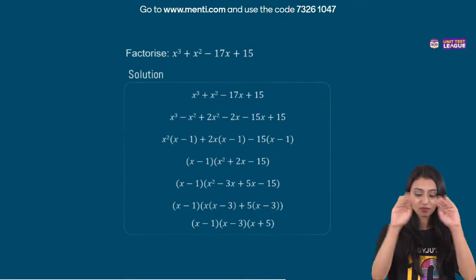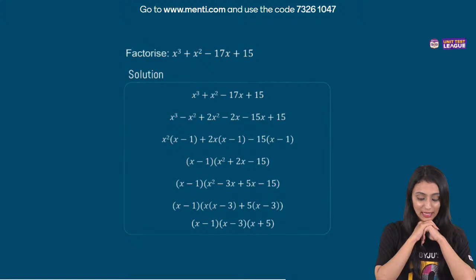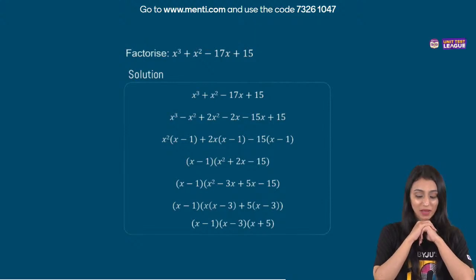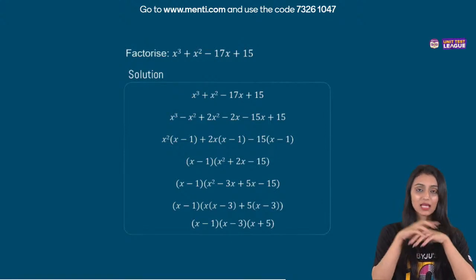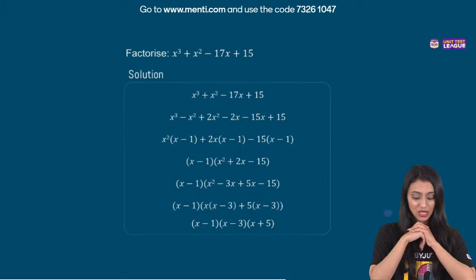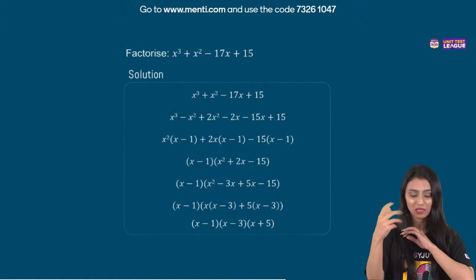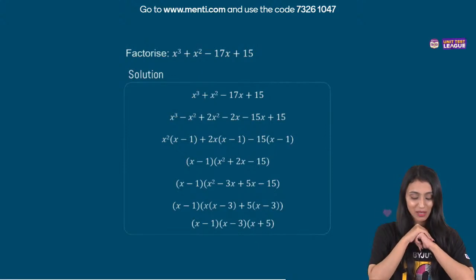Let's see that. We have the polynomial, right? Now what we can do is x square could be written as minus x square plus 2x square, and minus 17x could be written as minus 2x minus 15x. We're taking common from the consecutive terms. We get x minus 1 common, then x square plus 2x minus 15. Factorize this, middle term splitting. You get x minus 1, x minus 3, x plus 5.